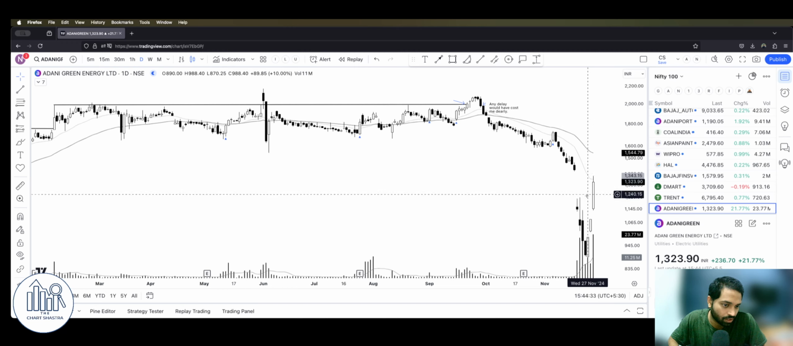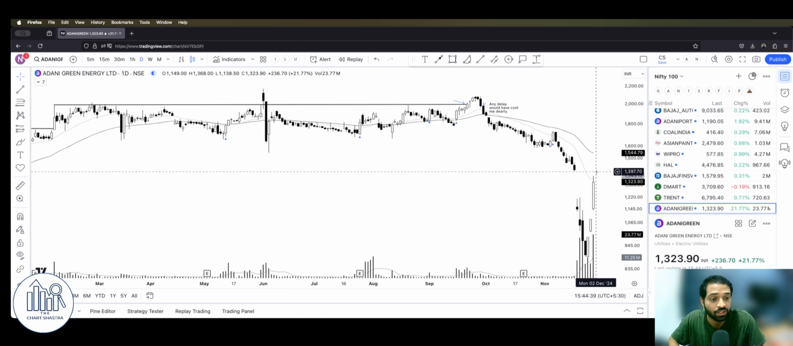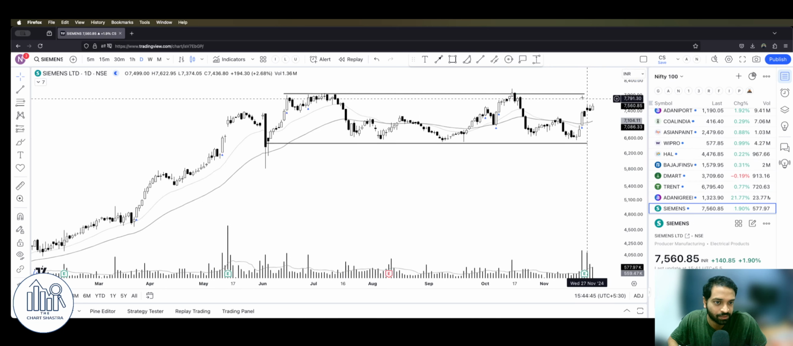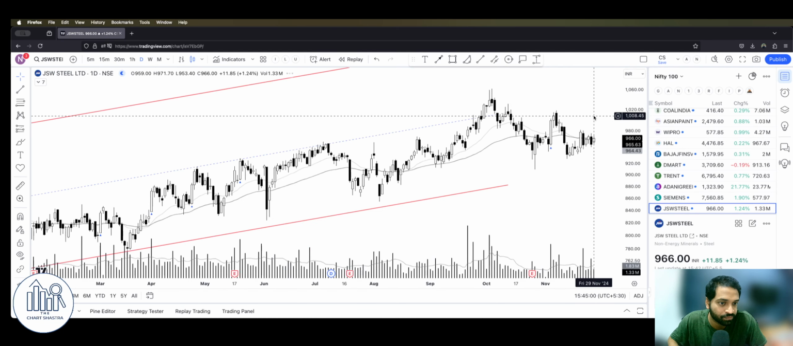Adani Green, good, strong close, trying to fill its gap. Probably 1400 would act as a crucial level. If the news uncertainty is completely resolved, it might get back to these levels. Diamonds within the range, slowly inching up. Again, very strong positive. We want stocks like this, right? Monday strong 7% up and still holding those levels and closing strongly at the end of the week.